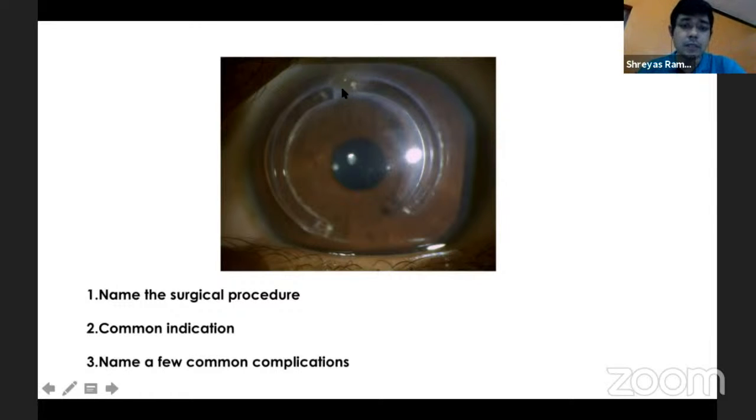Because of the interface vessels and the ensuing epithelial defect and the unhealthy stroma, that leads to melting of the stroma there, and then the rings get exposed and start extruding. Improper placement of the rings, inadequate depth of placement of the rings, can also be predisposing factors, apart from a loose suture, which could predispose to this complication.